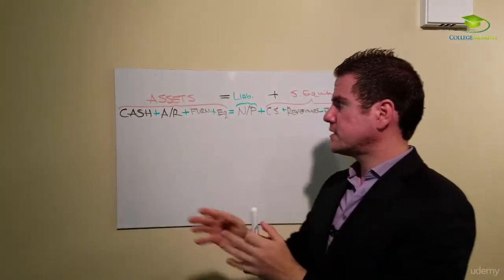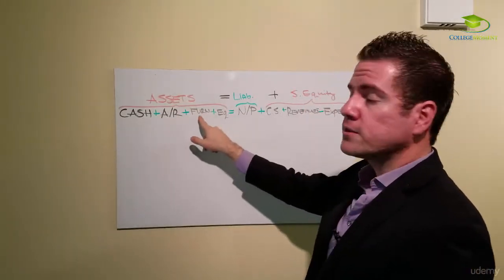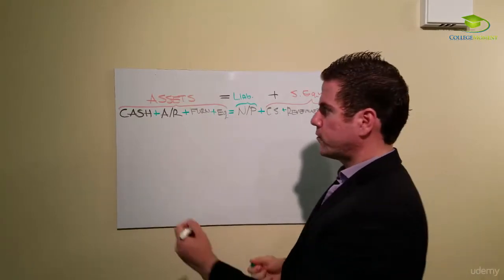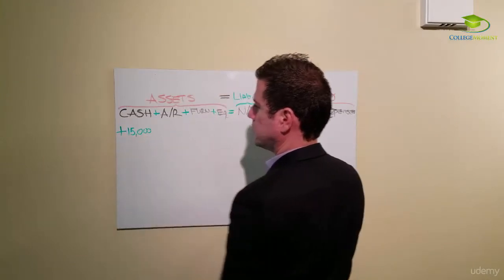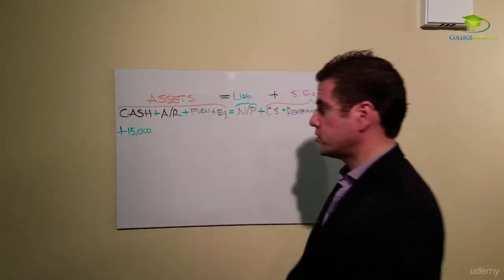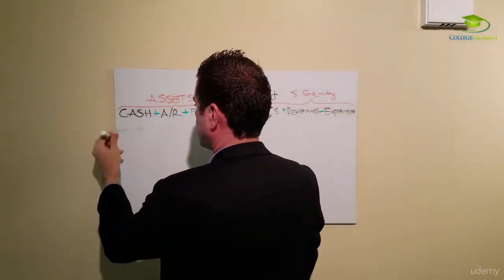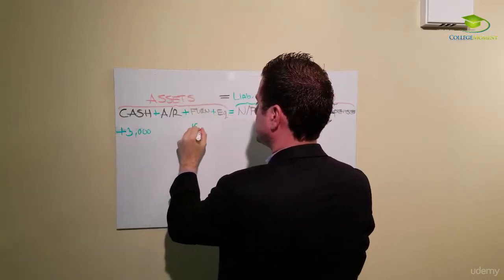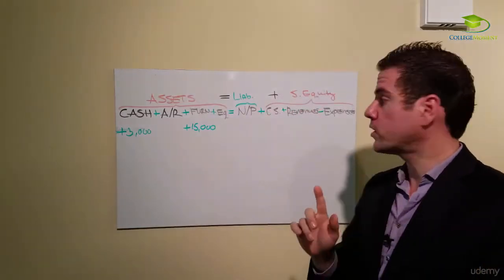The first example says that the owner invested $3,000 cash and $15,000 furniture in exchange for common stock. Actually, that's my mistake. He invested $3,000 in cash and $15,000 in furniture in exchange for common stock.